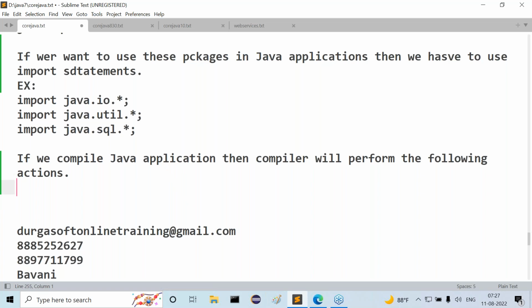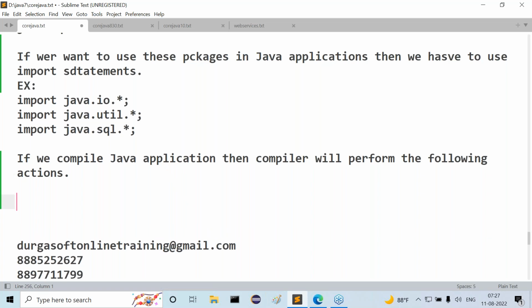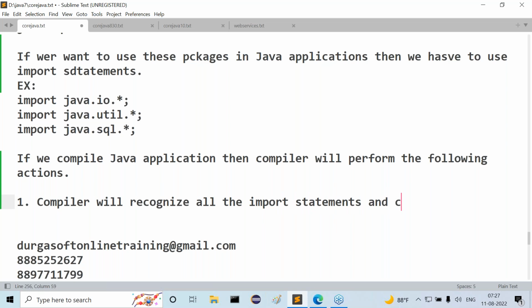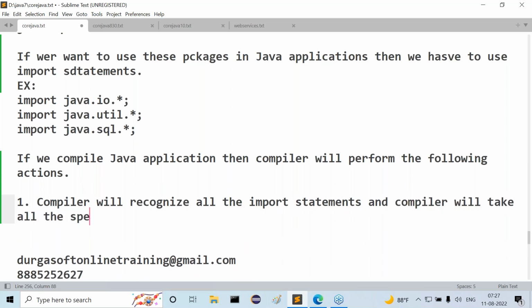What are the various actions performed by the compiler? Point number 1: the compiler will recognize all the import statements and will take all the specified package names.